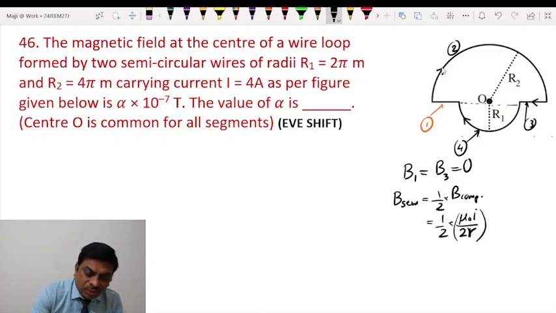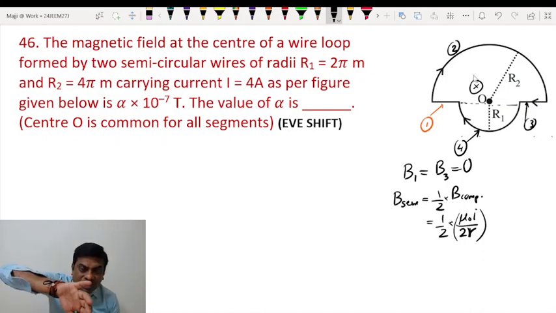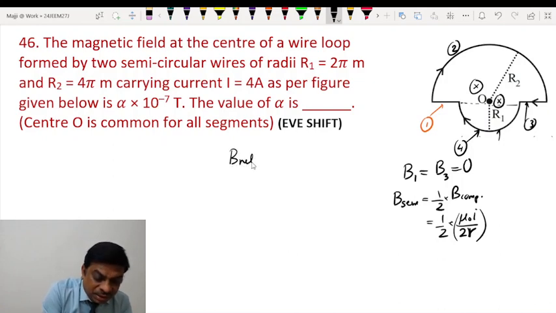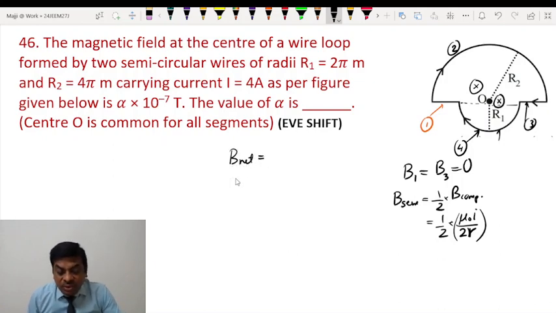The field will be along the inward normal: if you curl the fingers of your right hand in the sense of current, the thumb shows the direction of the magnetic field at the center or along the axis. Similarly, due to wire 4 also you have the same. So the net magnetic field will be the sum of the magnetic fields due to each.